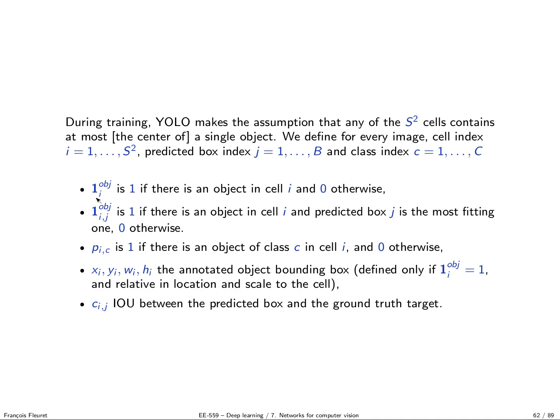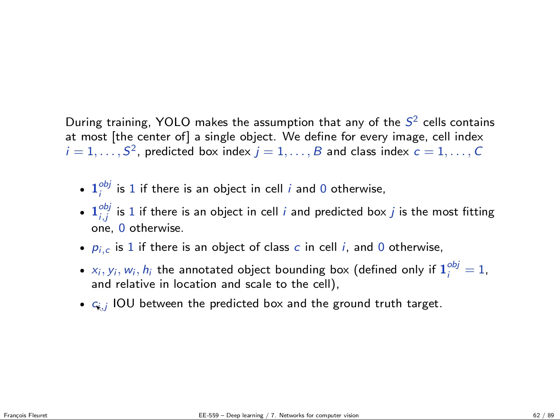So 1_i^obj is one if there is truly an object in cell i. 1_ij^obj is one only if the predicted box j is the one matching the most the object in cell i. p_i(c) is one if there is an object of class c in cell i, so this is the ground truth for the class. This is the ground truth for the box in this cell, and this is how much the predicted box j in this cell meets the true box.